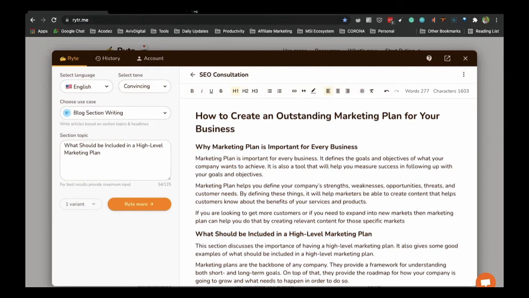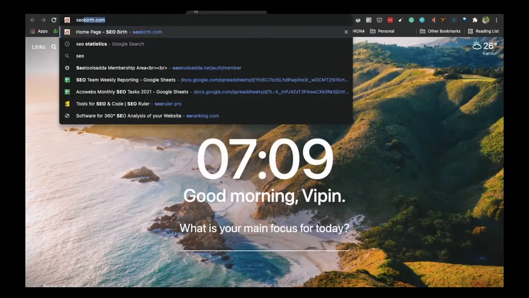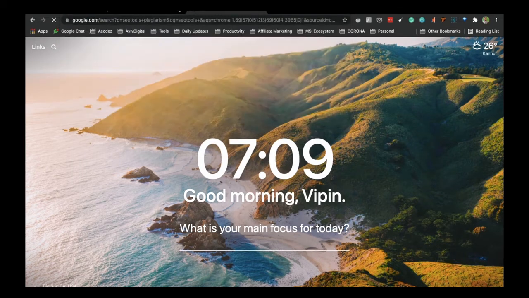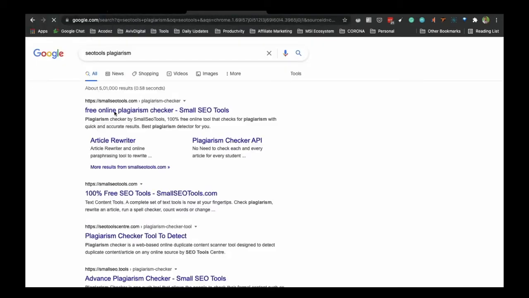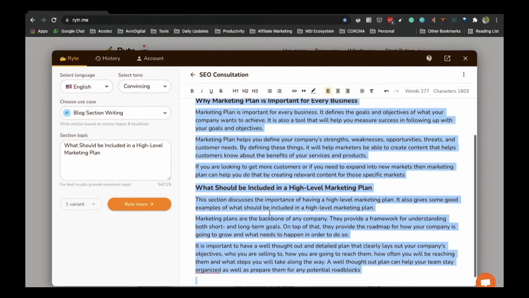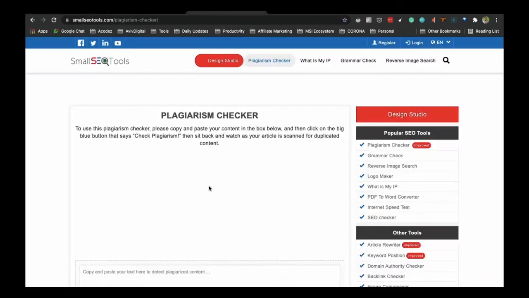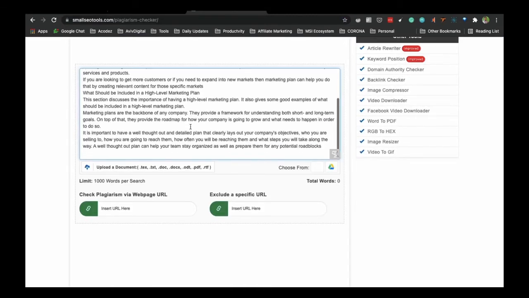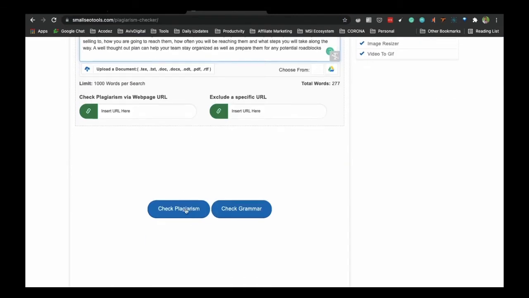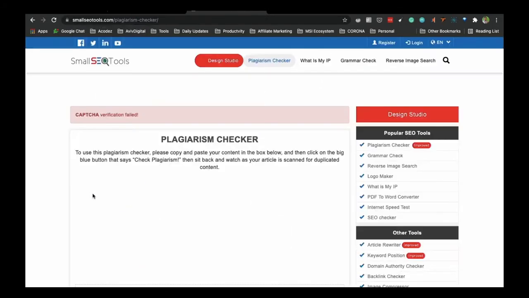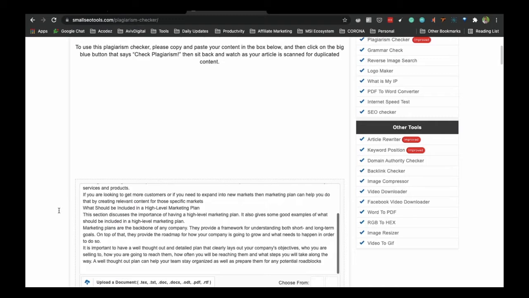And when you go and check this in SEO tools, plagiarism checker, I just wanted to check how much plagiarism is there. So it's a free plagiarism checker. I have already checked in my Copyscape, but I just wanted to show it here. So when you put the content here and check plagiarism, I have seen very little plagiarism for this particular content.